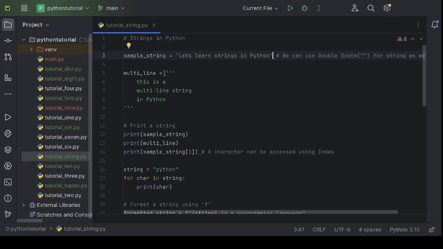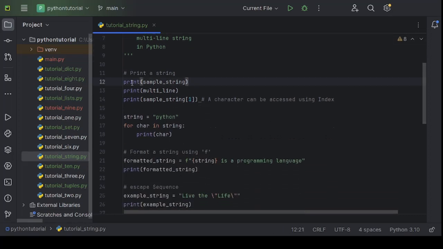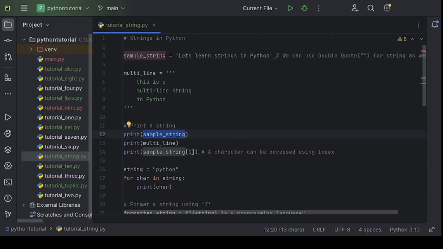To initialize a string variable with multiple lines, we have to use three quotes. If you see here, it has 3 lines in it. How can we print strings? We have to use the print function and pass the string variable. If we want to access or print a specific character present in a string, we can do so using index. Remember, even in string, index starts from 0.